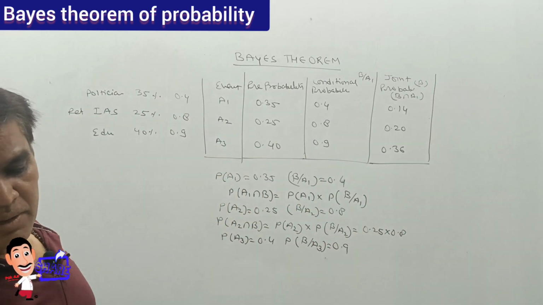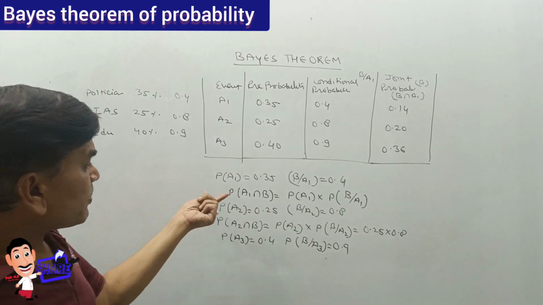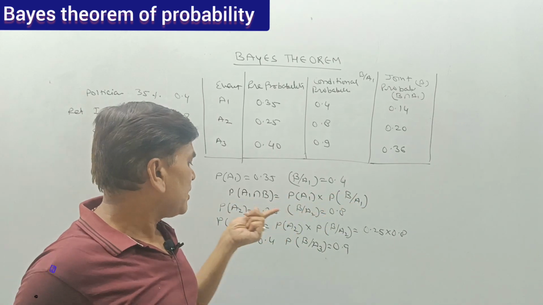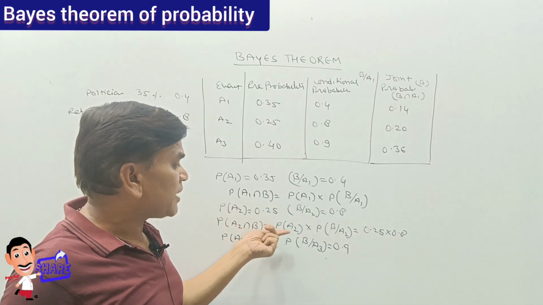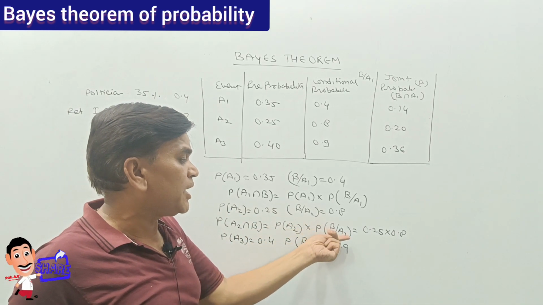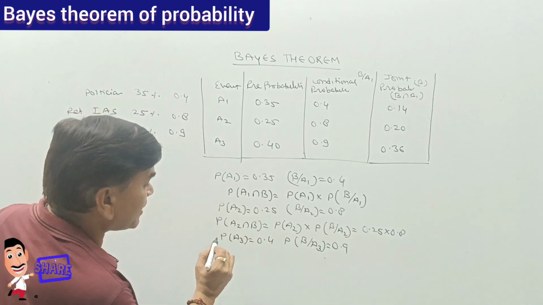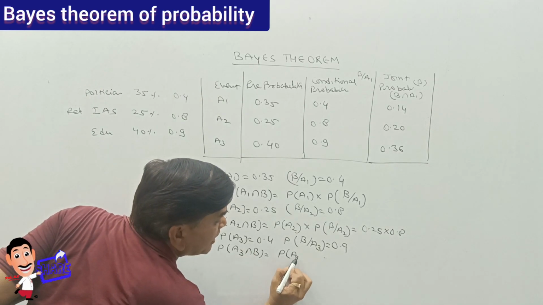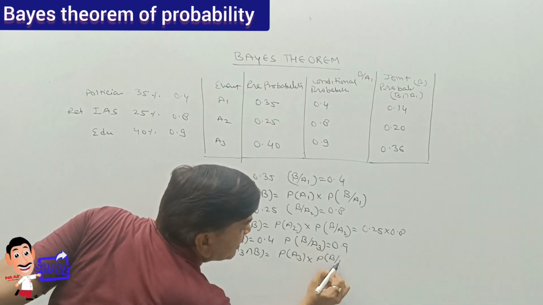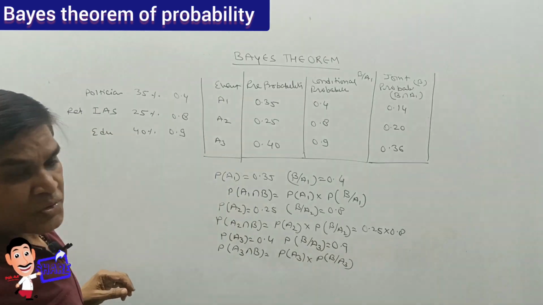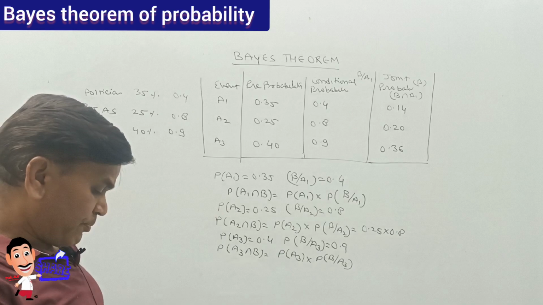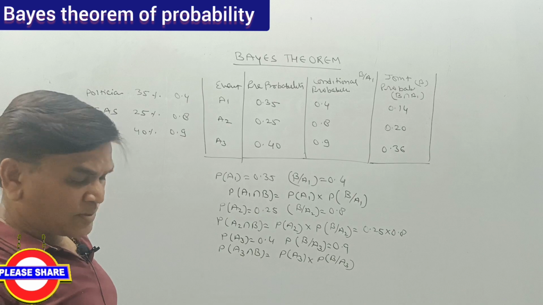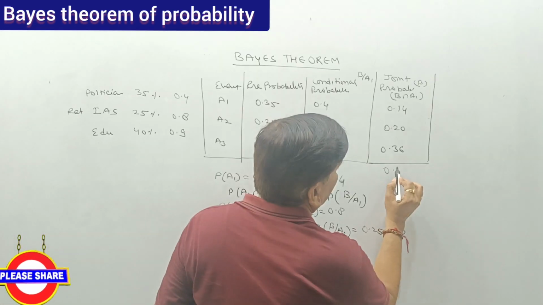So this is the probability of A1 intersection B, that is the probability of A1 multiplied by the probability of B when A1 has happened; the probability of A2 intersection B, that is the probability of A2 and the probability of B when A2 has happened; and the probability of A3 intersection B, that is the probability of A3 multiplied by the probability of B given A3. So the joint probability will be 0.14 plus 0.20 plus 0.36, so this value will be 0.7.